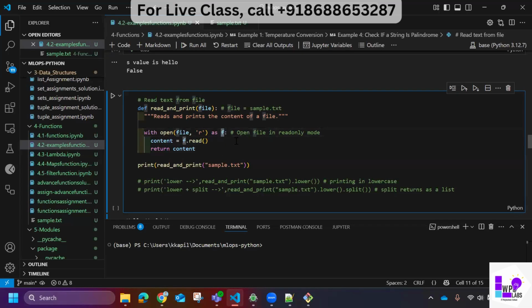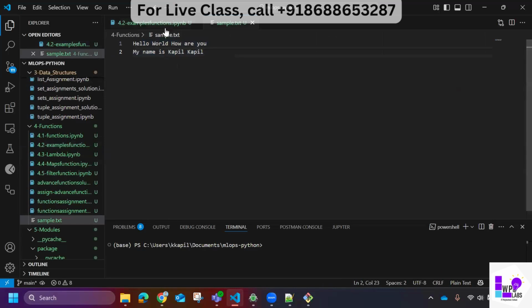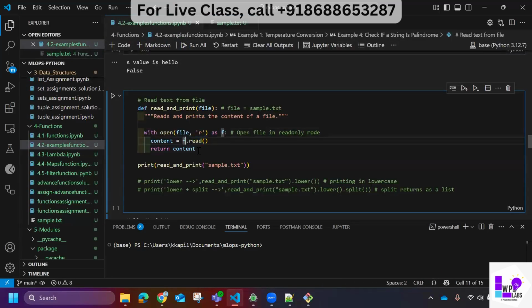Okay, let's try to understand this. Once this line gets executed, this is a normal variable: content is equal to f dot read. The read function is used to read the content from this file. I'm using f here because I used with open this particular file name in read mode as f. Now what I'm telling Python is, I'm opening this file as f. Forget about the name of the file. Every operation I do, I will do with respect to f.